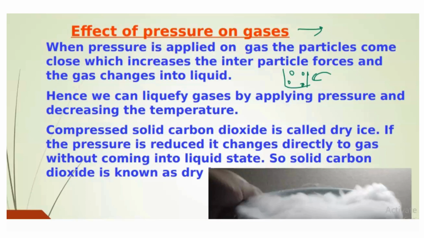If I force them to come closer, that's what happens. When you give pressure to the gas, the particles start coming closer, and that's how it gets converted into the liquid state.